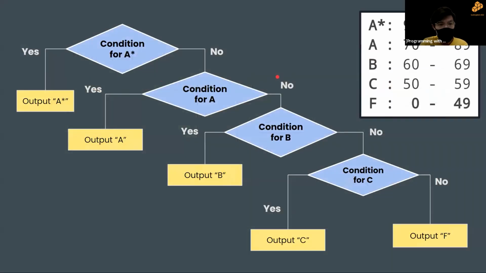This is the flowchart of how this program works. We have the condition for A star, and then we output A star. If it's not A star, we check again. Else if the condition for A, output A, else if condition for B, output B, else if condition for C, output C, and then last resort F.